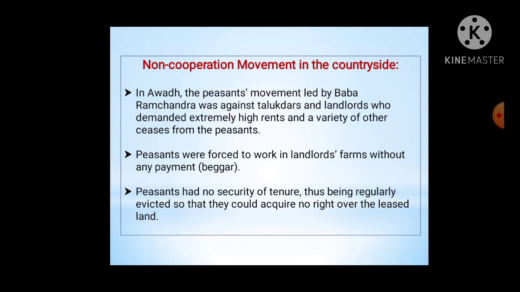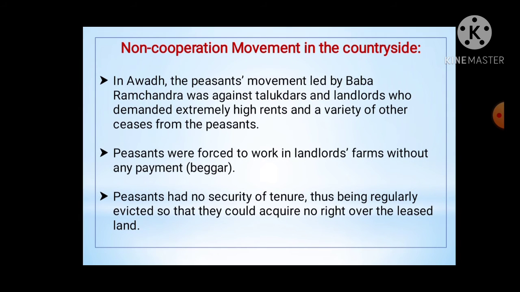The non-cooperation movement in the countryside also started. In Awadh, the peasants' movement led by Baba Ramchandra was against talukdars and landlords who demanded extremely high rents and a variety of other exactions from the peasants. Peasants were forced to work in landlords' farms without any payment, as begar, like a beggar.